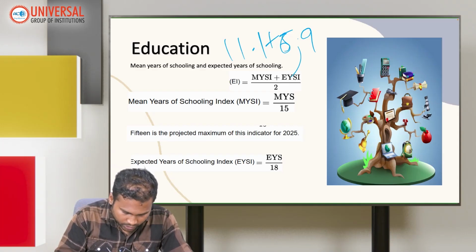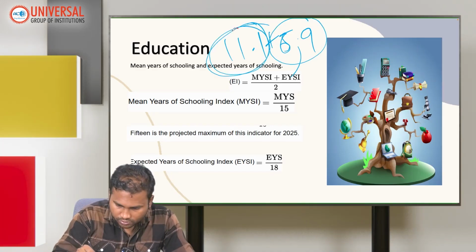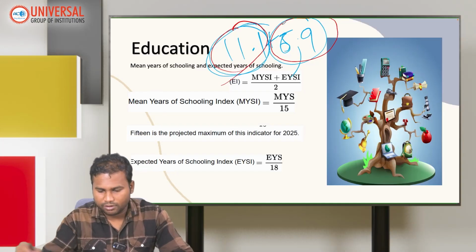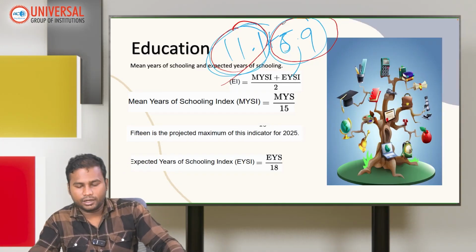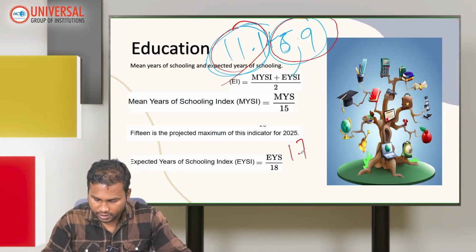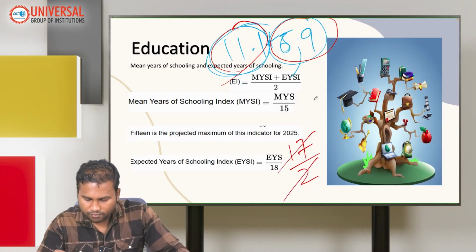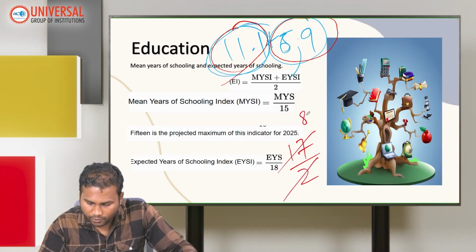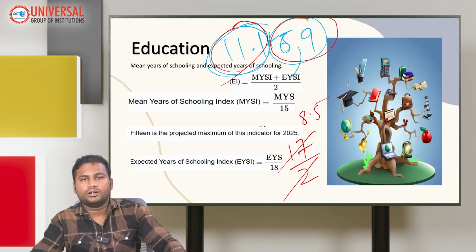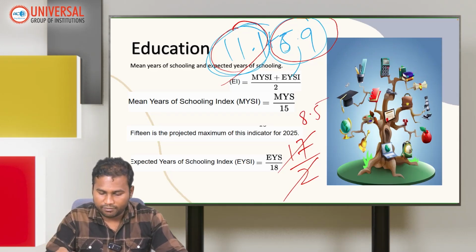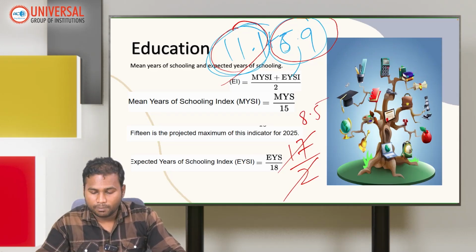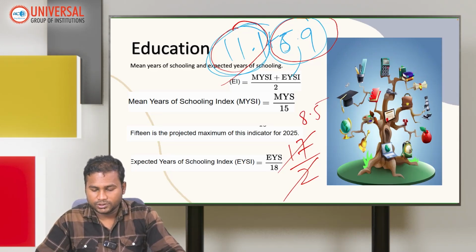I'll just round it off. 11.1 plus 6.9 accounts for 18, and so 17 divided by 2 gives 8.5, which is your average of mean years of schooling plus expected years of schooling.